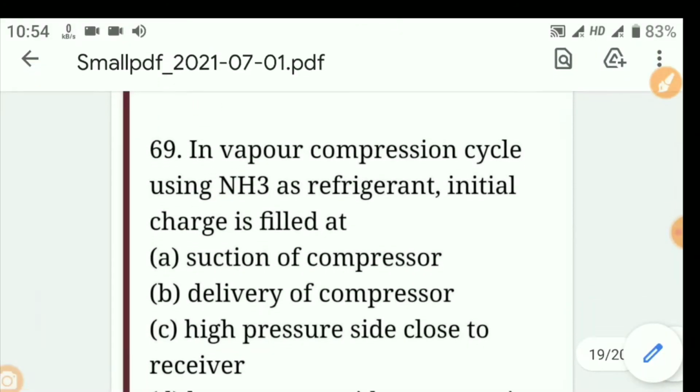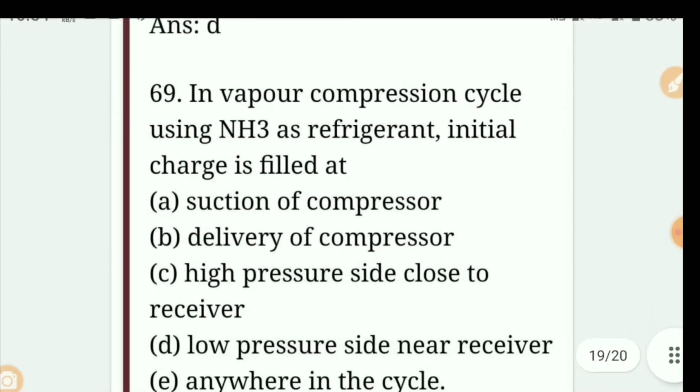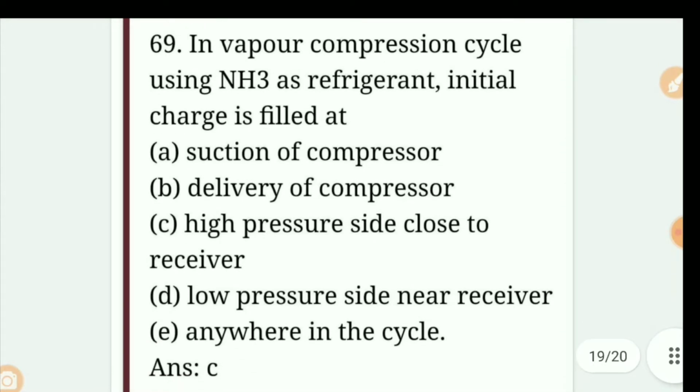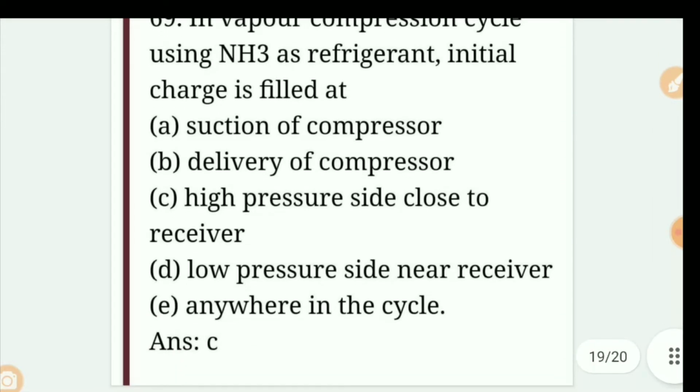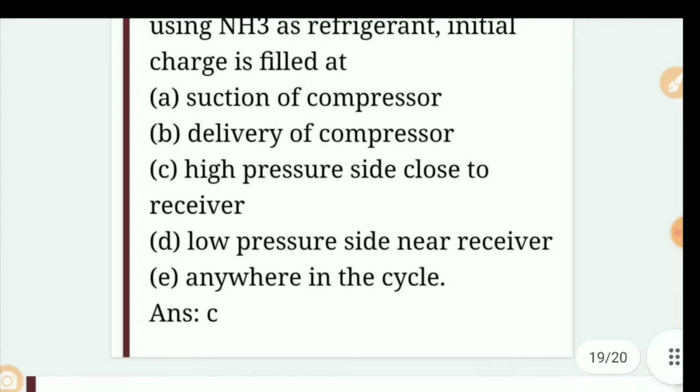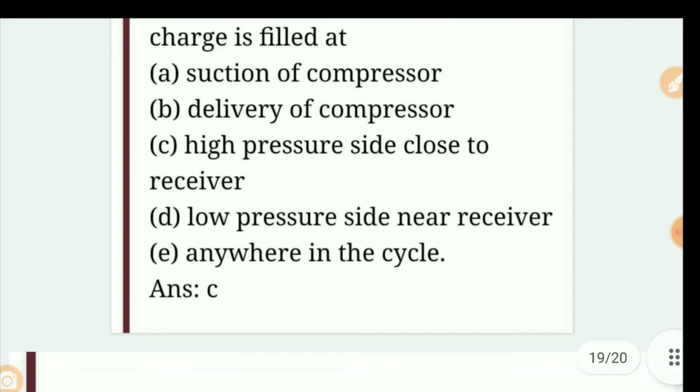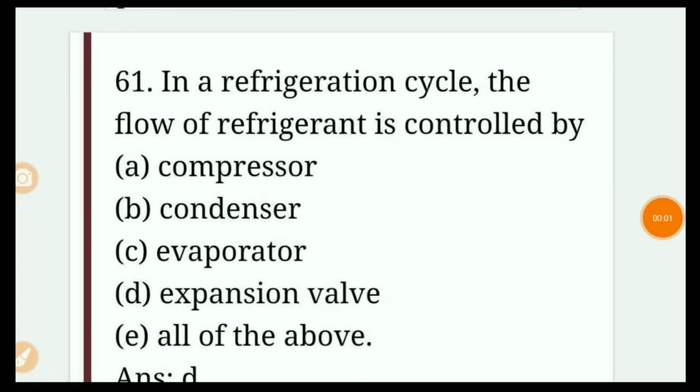Question 69. In vapor compression cycle using NH3 as refrigerant, initial charge is filled at: A. Suction of compressor, B. Delivery of compressor, C. High pressure side close to receiver, D. Low pressure side near